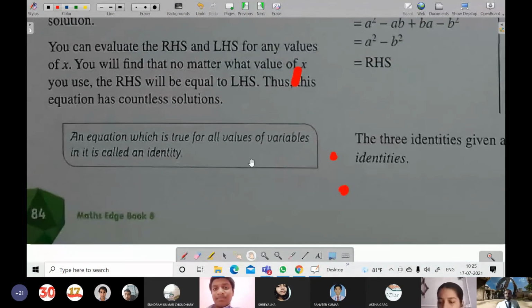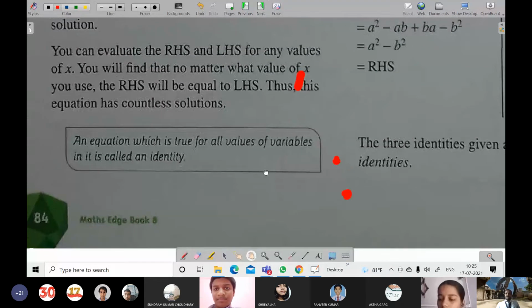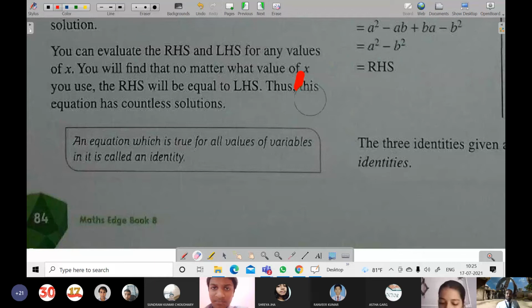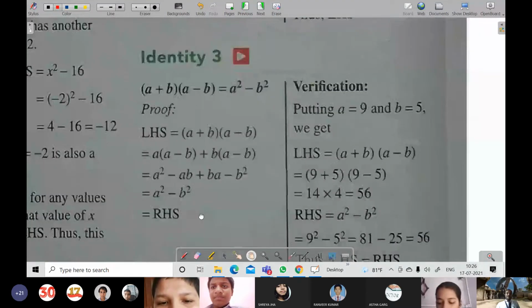Now it has been said, an equation which is true for all values of the variable in it is called an identity. The equation which is true for all values of the variables in it is called an identity. Formula also we say.